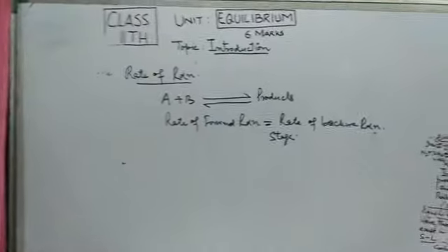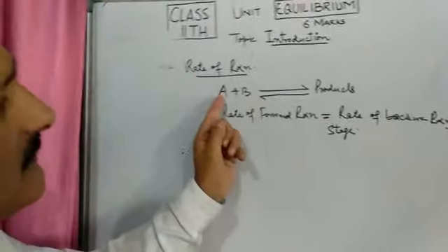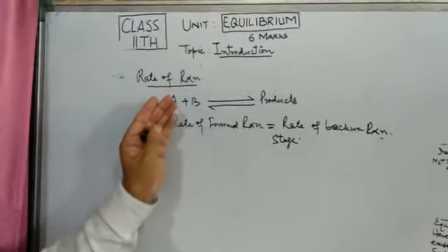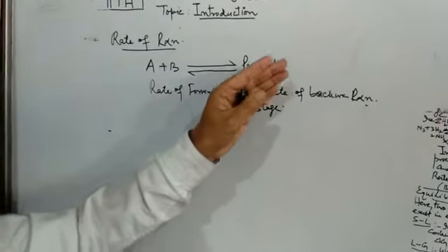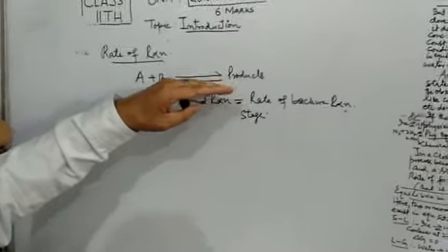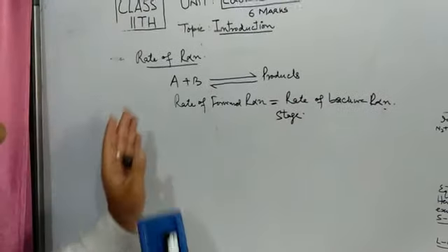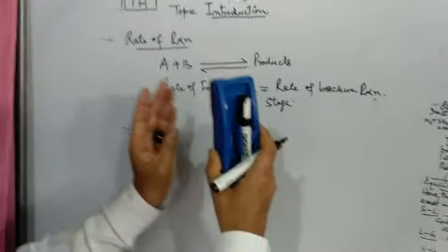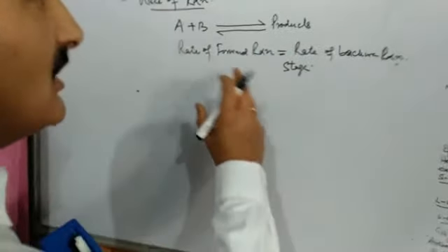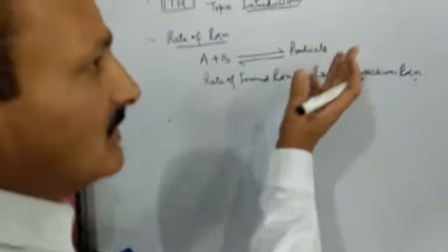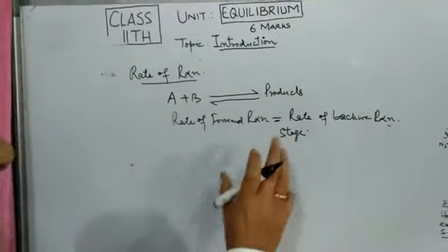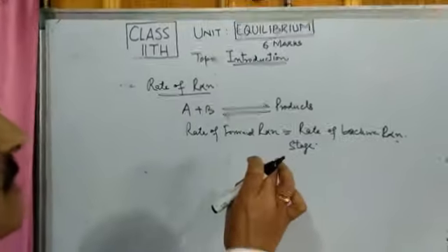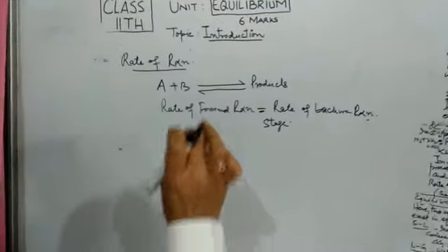So what happens? In the beginning, the rate is slow, then it becomes fast, and finally products are formed. Then the rate again increases slowly and forms reactants. So this process continues until a stage is reached when the rate of forward reaction becomes equal to the rate of backward reaction, and that stage or that state is known as the state of equilibrium.